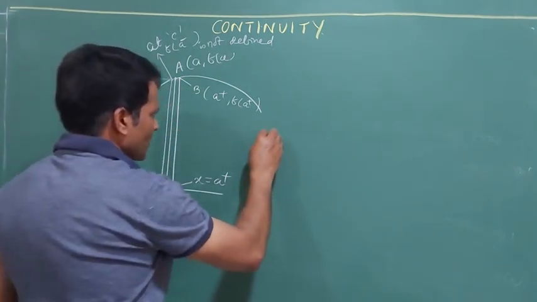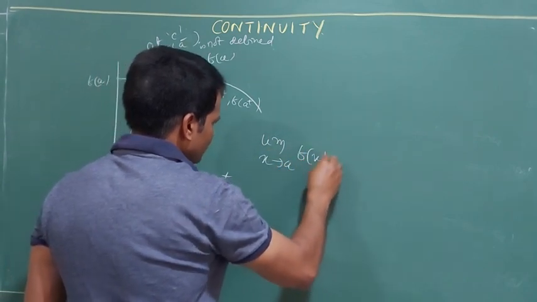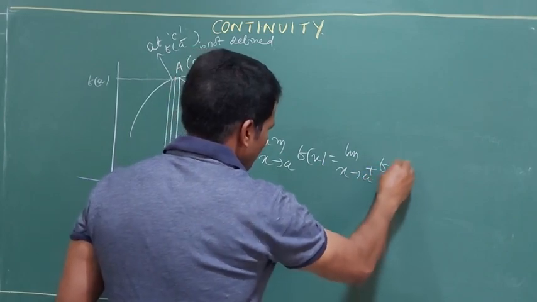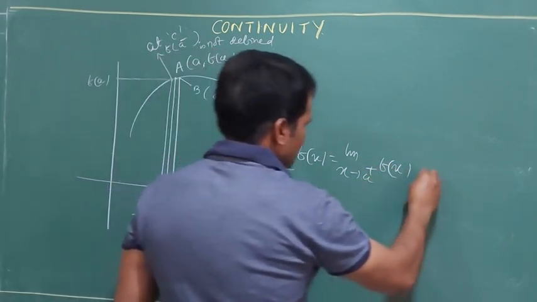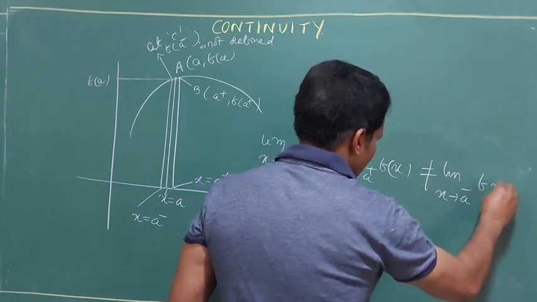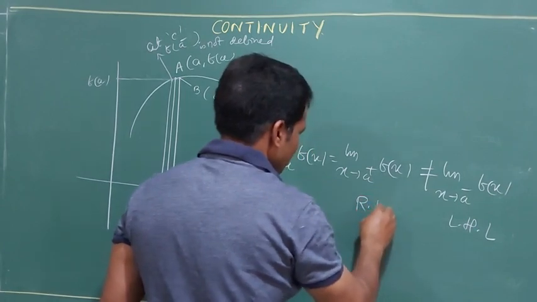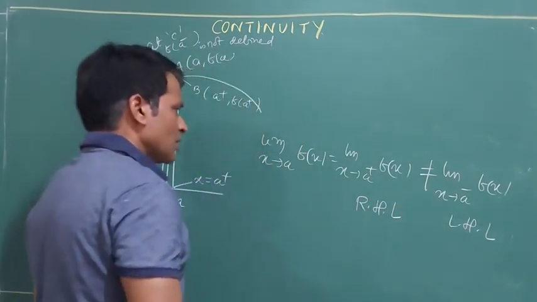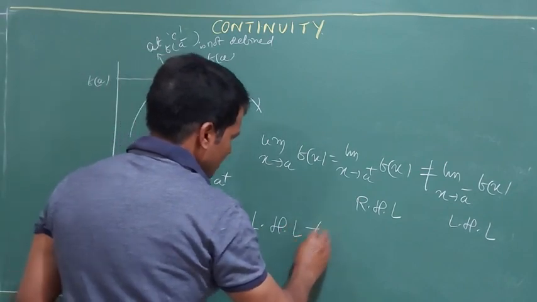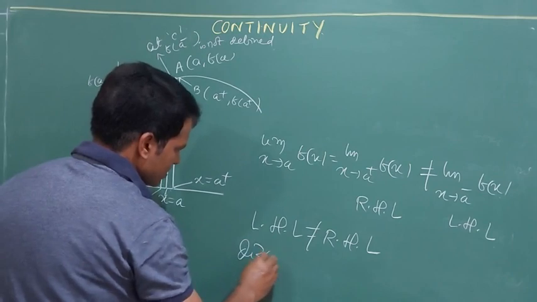That means the limit as x tends to a of f(x) and the limit as x tends to a plus of f(x) are both equal, but not equal to the limit as x tends to a minus of f(x). This is LHL, this is RHL. So LHL is not equal to RHL, discontinuous.